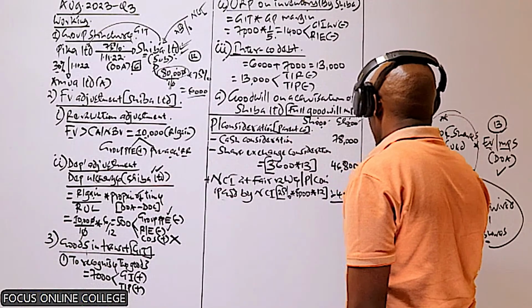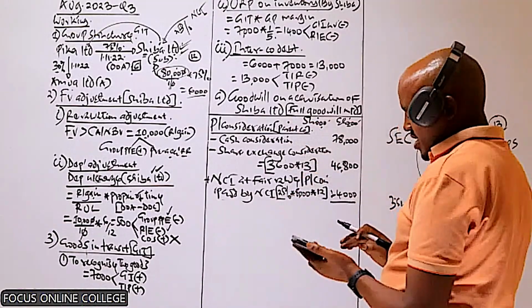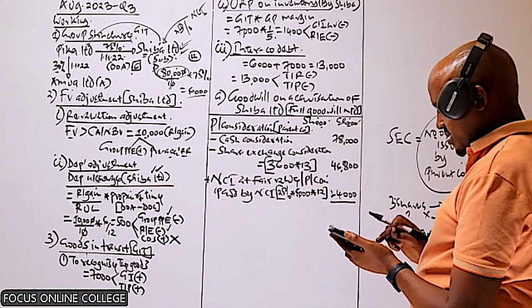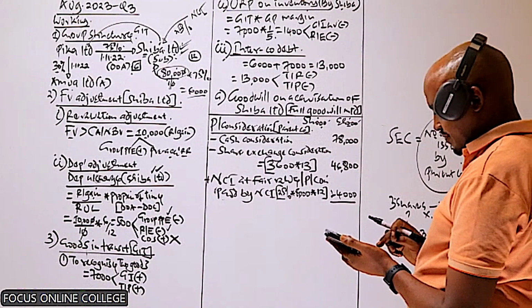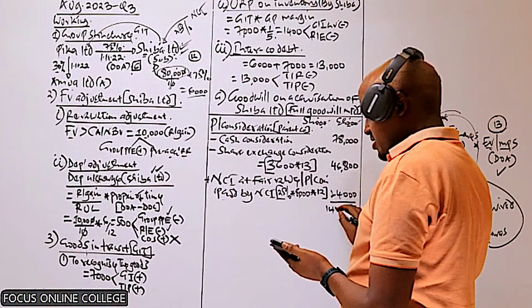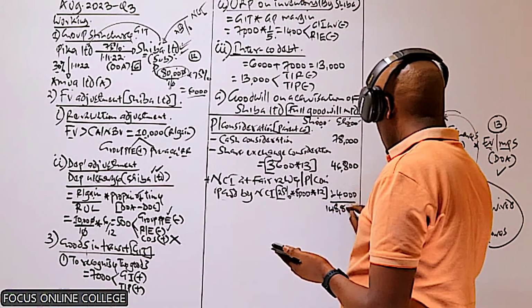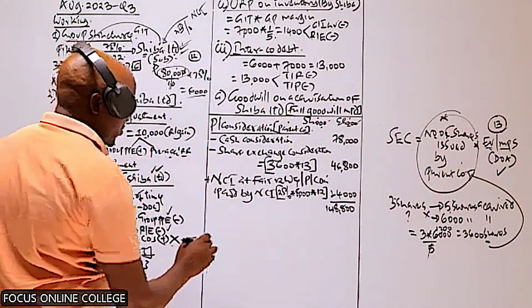Yes. So in this case, we need to add all this, which is the purchase consideration paid by the parent and NCI. So we have 78 plus 46.8 plus 24, and this will give us 148,800.